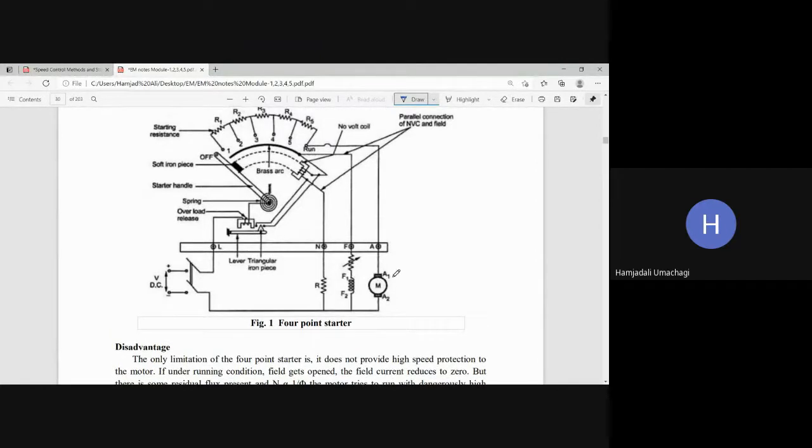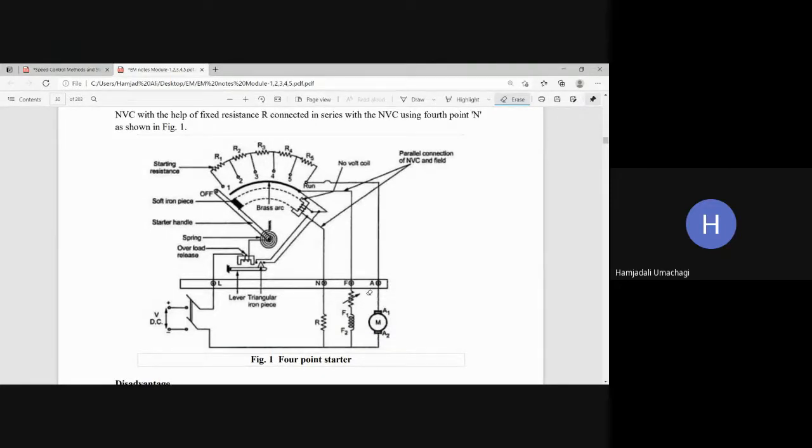Once again, shunt motor. DC shunt motor only, right? So it is a DC shunt motor only. Just to overcome the drawback of the 3-point starter, we are going to make use of the DC 4-point starter. Now, the rest of the things, whatever I have explained for the 3-point starter, the same elements you are using here.